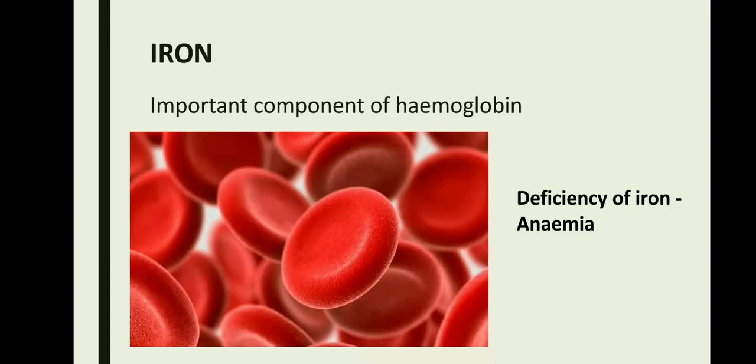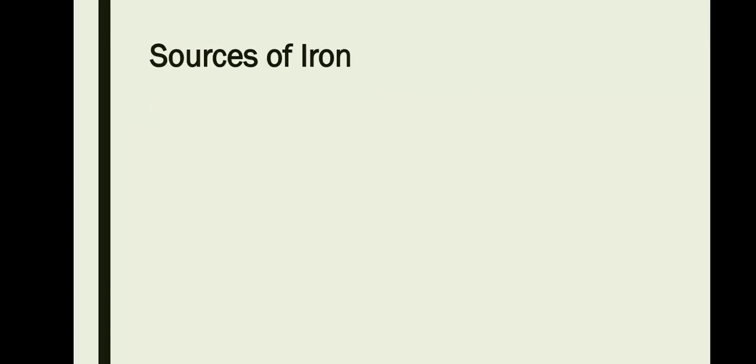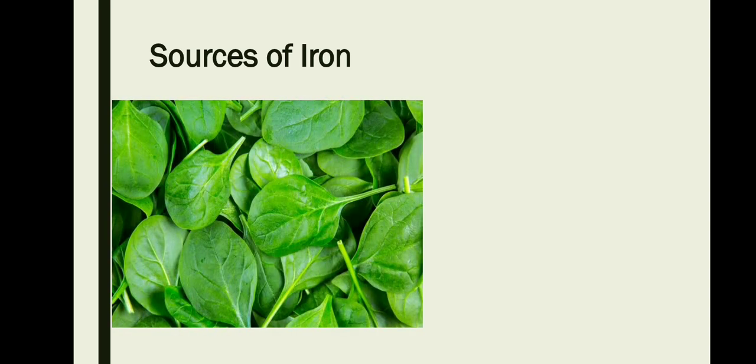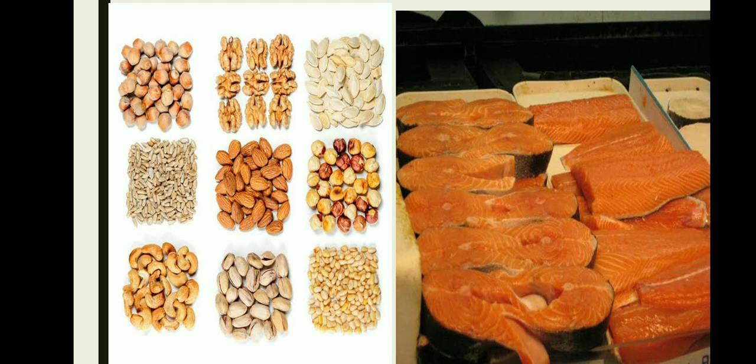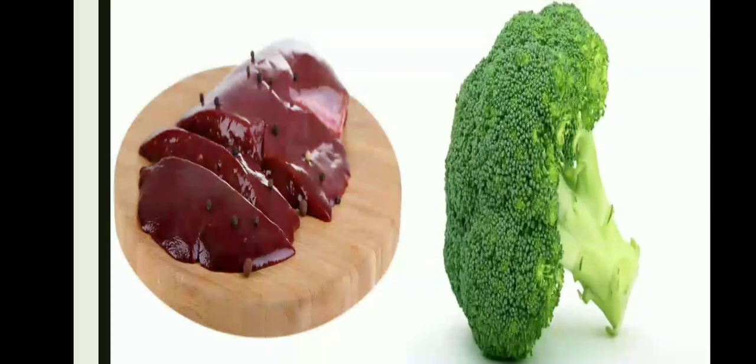If the hemoglobin level decreases in the blood, then eventually the oxygen carrying capacity of the blood will also decrease, because hemoglobin plays a very important role in carrying oxygen molecules to different parts of our body. So the sources of iron are spinach, dates, nuts, fish, liver, and broccoli.